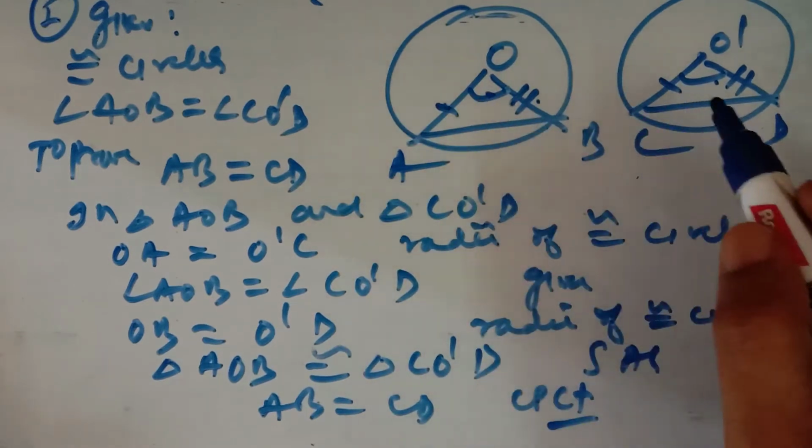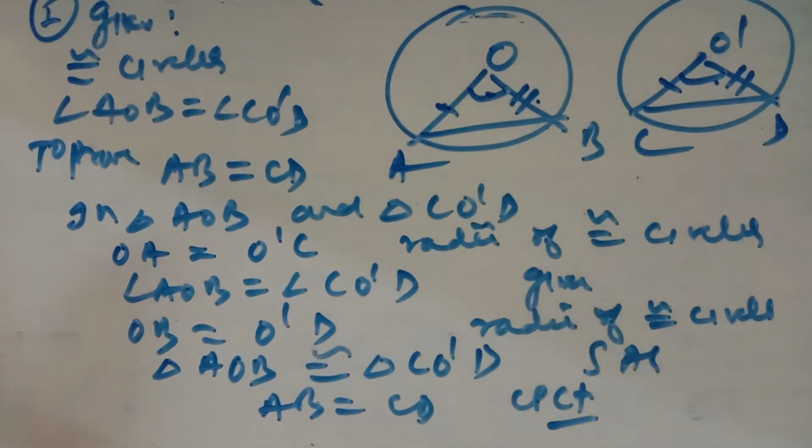So if the angles at the center made by two chords are equal, then the lengths of the chords are also equal. These are the two questions of the exercise. A very small exercise and very simple questions. Now after that we will prove two theorems again, the first being that the perpendicular from the center to a chord bisects the chord.